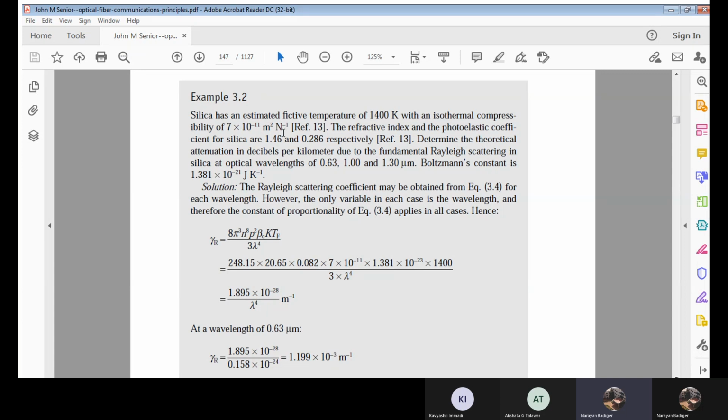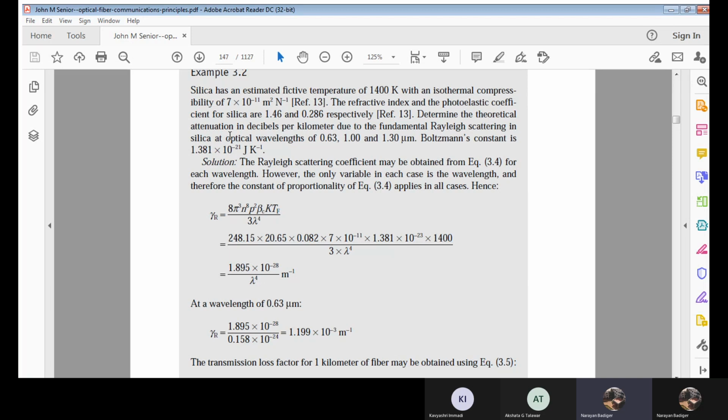We need to determine the theoretical attenuation in decibels per kilometer due to the Rayleigh scattering coefficient. We have to calculate this attenuation for three different wavelengths: 0.63, 1 and 1.3 micrometer, and the Boltzmann constant is also given.